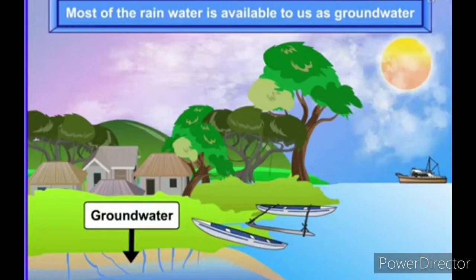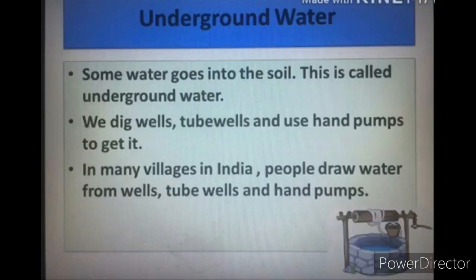A part of the rainwater goes into the ground, and that is called groundwater. It is used by plants for their growth. Some water goes into the soil, so this is called underground water.